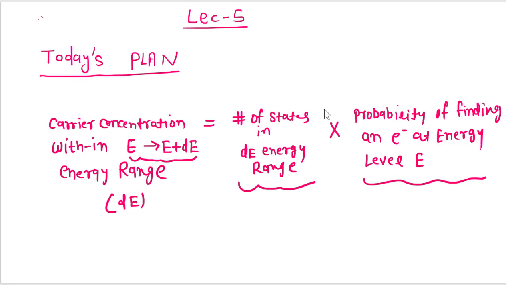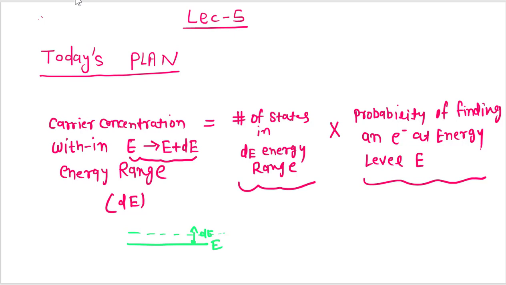Okay, so let's first calculate the carrier concentration in a small given range. Let's say this is the energy level E. And we need to find the carrier concentration in this small range of energy which is around this energy level E. So this is the very small energy range. Now we need to find how many electrons, or the carrier concentration, there is in this small range.